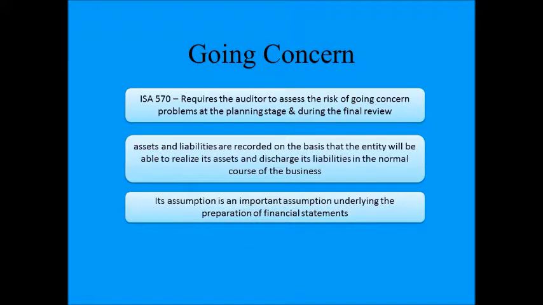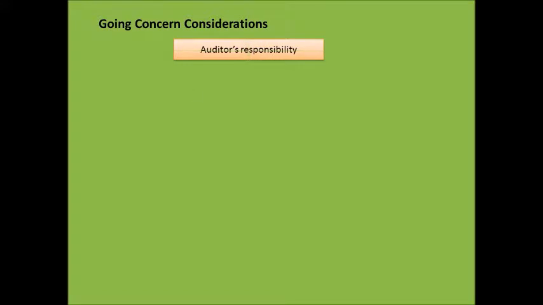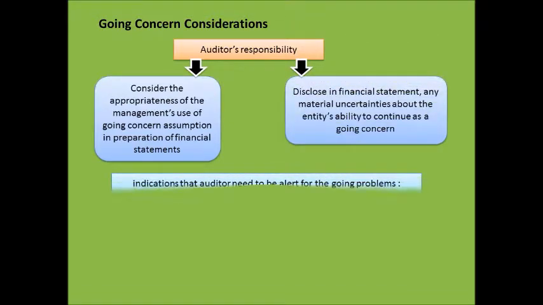This is an important assumption underlying the preparation of financial statements. An entity is assumed to be able to continue as a going concern for a foreseeable future period of time, at least 12 months beyond the year-end date. In terms of going concern considerations, the auditor's responsibilities are to consider the appropriateness of the use of the going concern assumption in the preparation of financial statements, and also to disclose in the financial statements any material uncertainties about the entity's ability to continue as a going concern.